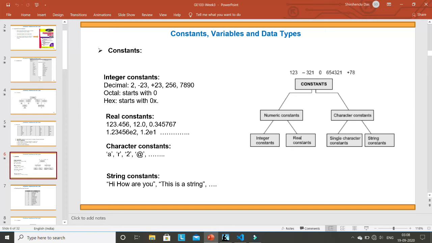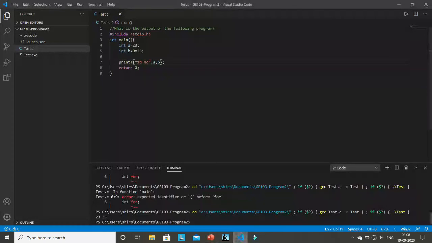But if you write 2 inside this quotation, then it means that it's a character, and it has a separate ASCII value. Each of these characters has a separate ASCII value. If you don't remember this, you can follow my previous lecture and find what are called ASCII values. So let me show you an example for character.